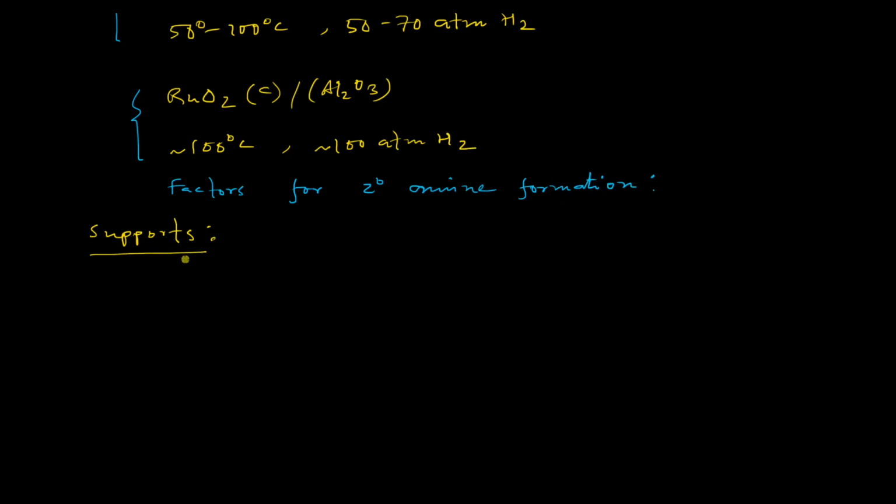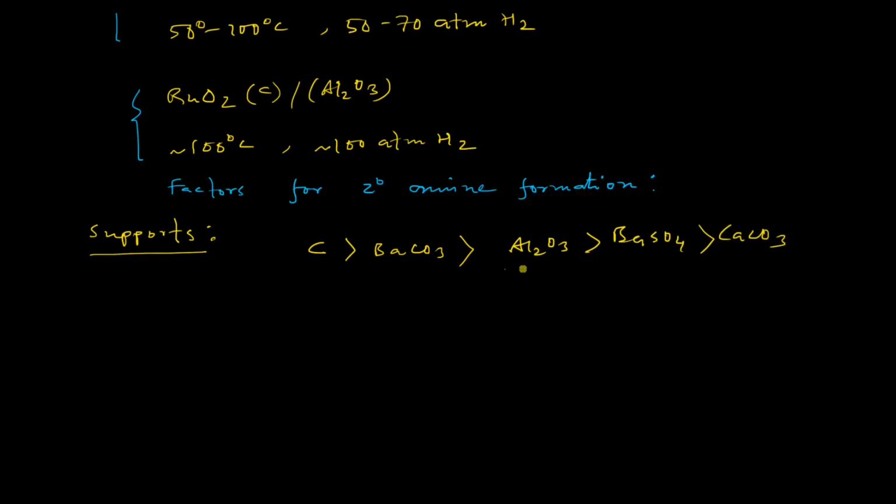So the first factor is the support. It was found that when the support is activated charcoal, then the amount of 2-degree amine formation is highest, then barium carbonate, then alumina, followed by barium sulfate, and the best support was found to be calcium carbonate.